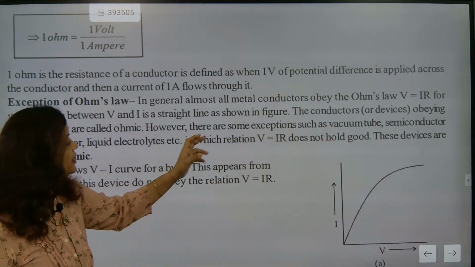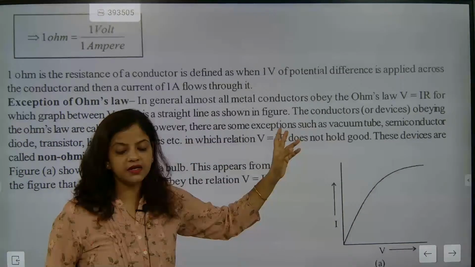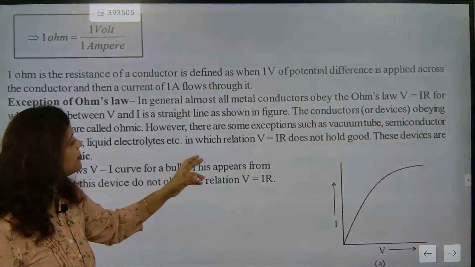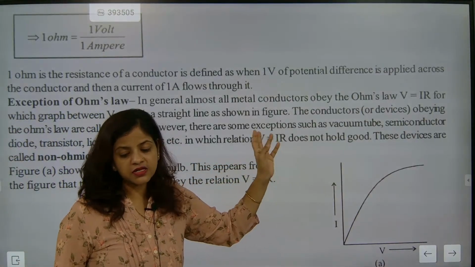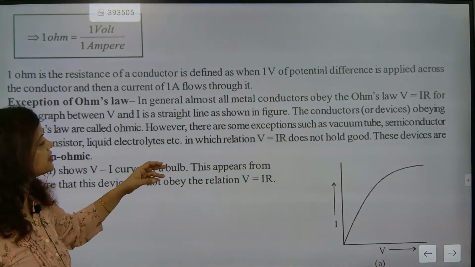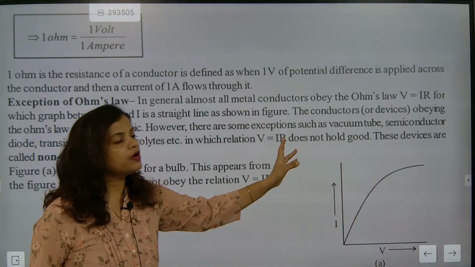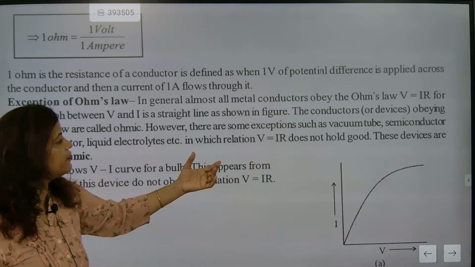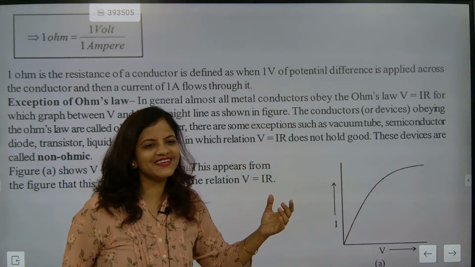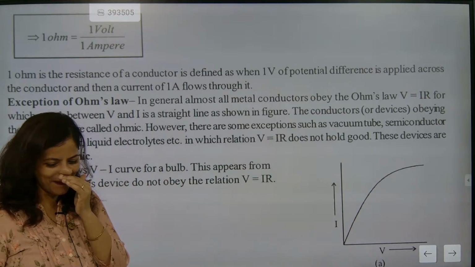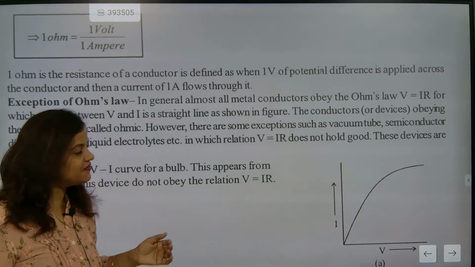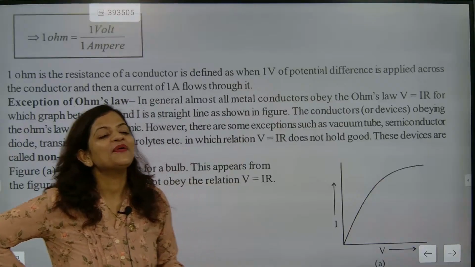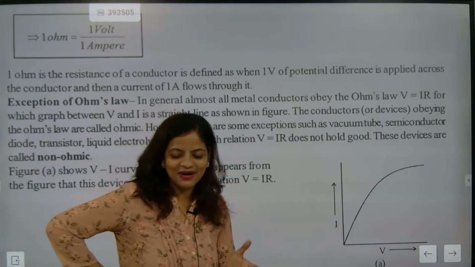That is exactly Ohm's law. So when V is equal to IR, you are writing Ohm's law.